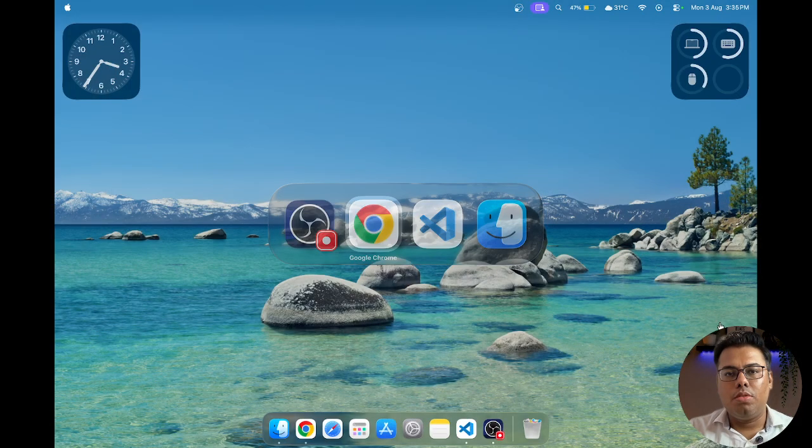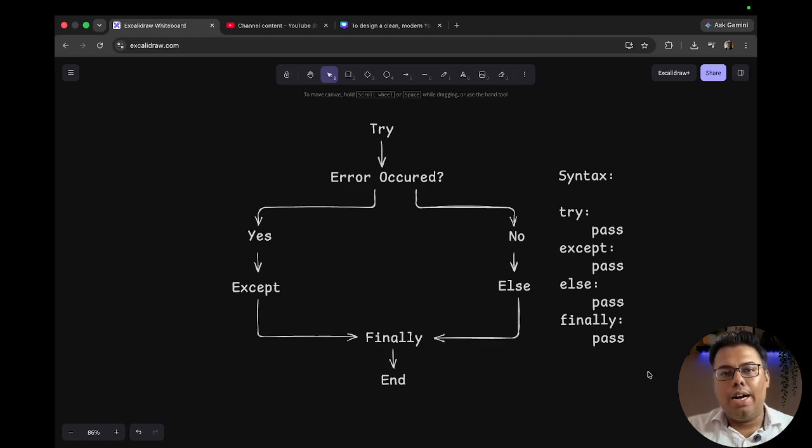Okay, so let's jump to the theory part. I have a diagram already ready, so that will help us understand the syntax and the theory behind the try, except, else, and finally block.